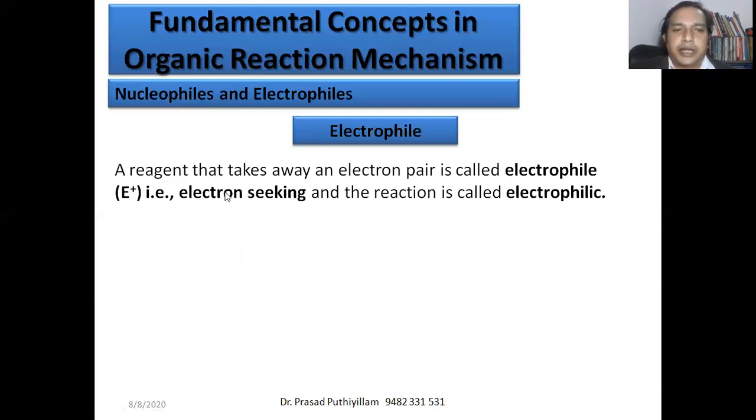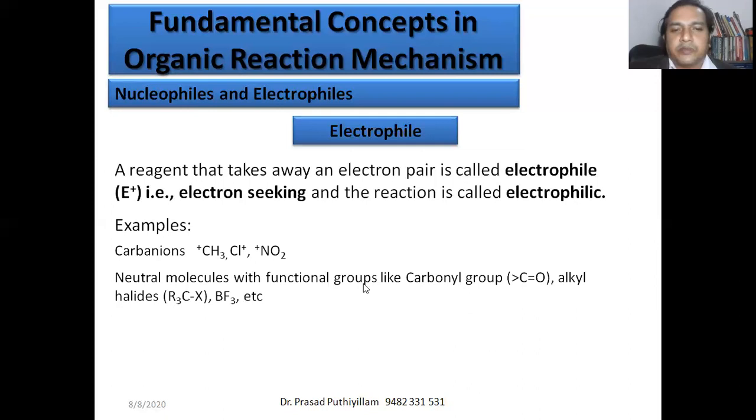An electrophile is a reagent that takes away an electron pair, and it has a positive charge. Electron seeking means they are always in search of electrons because they have positive charge. They need electrons to neutralize that positive charge. Reactions which happen through electrophiles, or with the formation of an electrophile, are called electrophilic reactions. Examples are carbocations, CH3 plus, or chlorine plus, or NO2 plus. This is a mistake. This is not a carbanion, this is a carbocation.